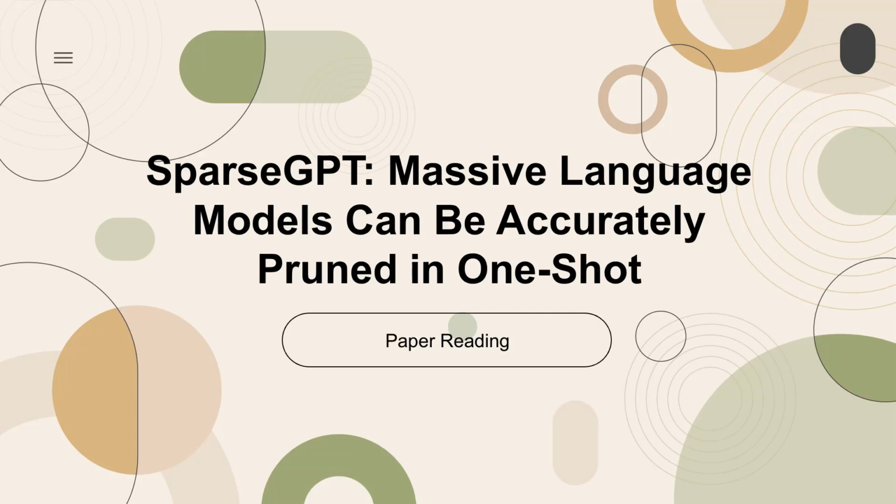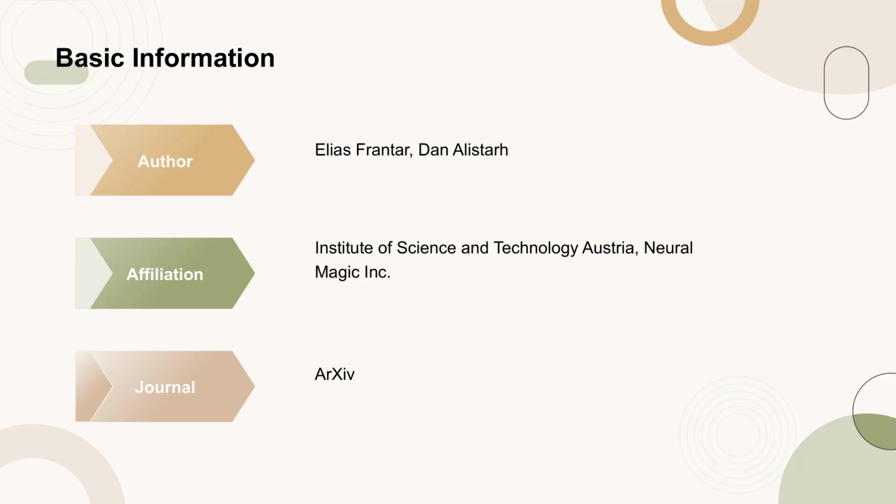Today's paper is titled, SparseGPT: Massive Language Models Can Be Accurately Pruned in One Shot. This paper was published on arXiv by Elias Frantar and Dan Alistarh from the Institute of Science and Technology Austria